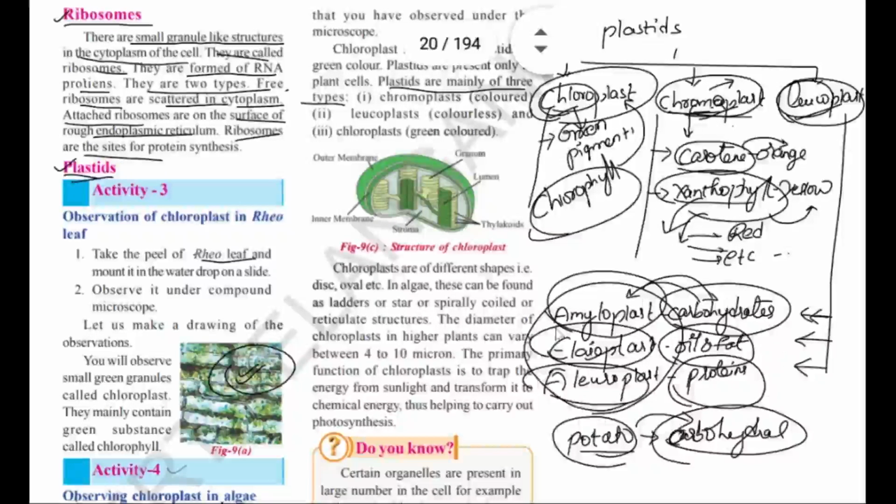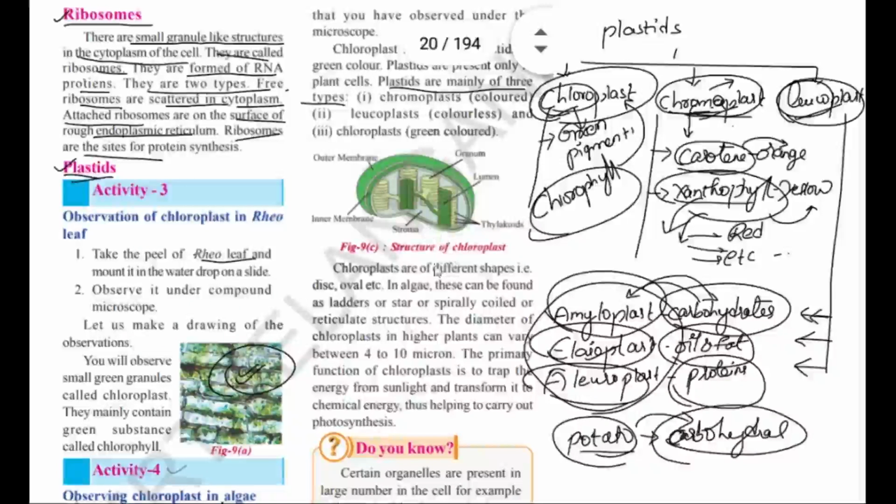Like this, based on the storage, the leucoplasts are divided into three types: amyloplast, which stores carbohydrates; elaioplast, which stores oil and fat; and aleuroplast, which stores proteins. In this way, plastids are involved in different functions.